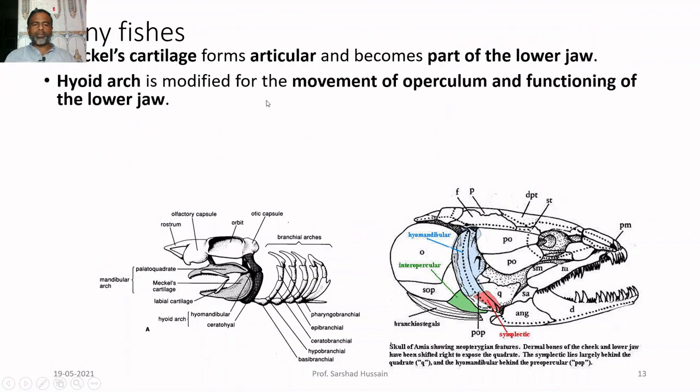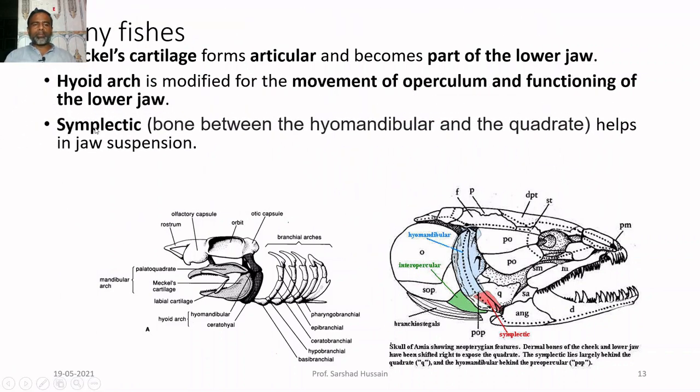The hyoid arc is modified for the movement of the operculum. So, this second one was the hyoid arc. It supports the operculum, and it regulates the movement of the operculum and the functioning of the lower jaw. So, both of them are closely associated with one another.